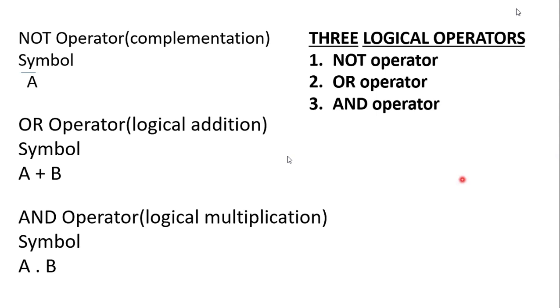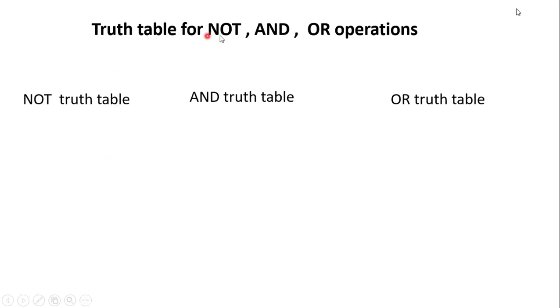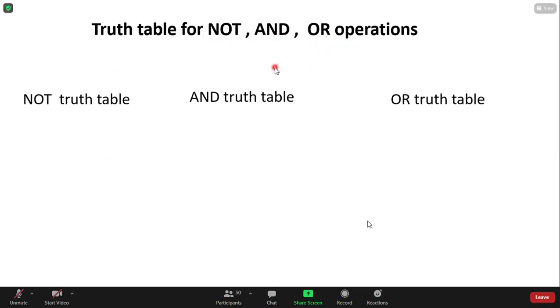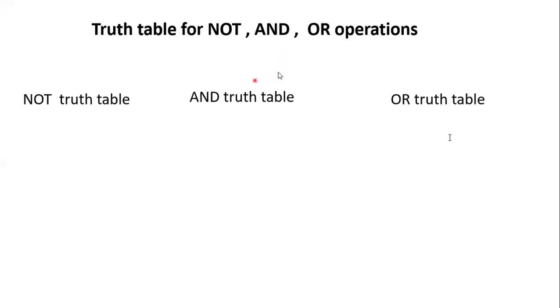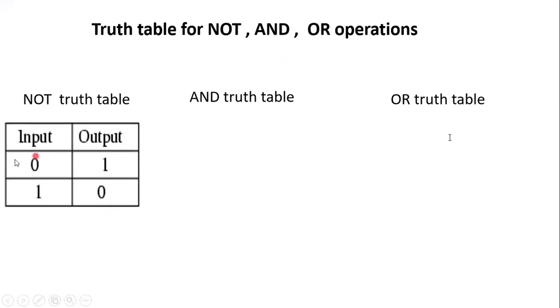Now the truth table for these logical operators. You are not new to the truth table for these logical operators. It is the same as you have studied in logic gates. So what is the truth table for this? The truth tables for the NOT operator, AND operator, and OR operator. The NOT operator truth table has one input and one output. So 0 is the input, the reverse is the output, that is 1. And 1 is the input, 0 is the output.